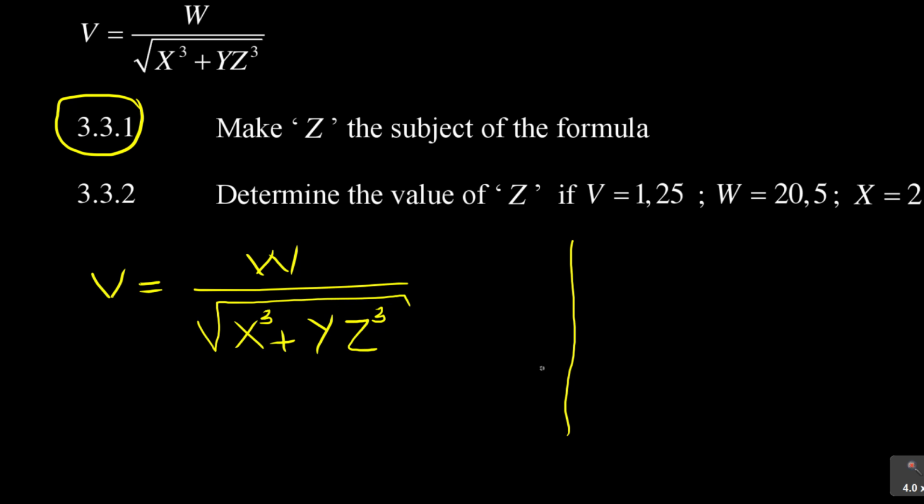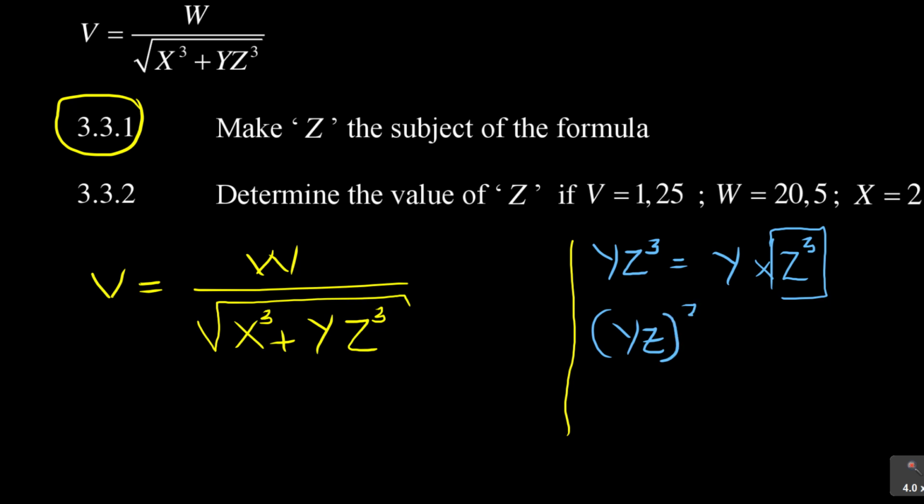And I'm going to include a little bit of carefulness here. The first part is when you see this part, y z cubed, it means y times z cubed, meaning the cube only belongs to z and not the y. If it was belonging to y also, they would have done it like this: y, z in brackets, and they put a cube. Then this would have meant y is also cubed times z is also cubed. Are you seeing the difference? Don't forget that. That's where students make lots of errors.